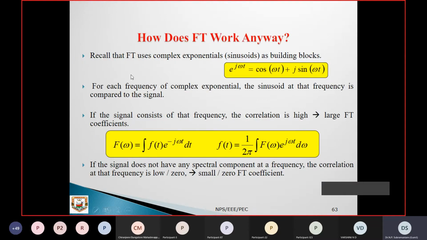Okay. Right. Now, how does the FT work? Recall that the Fourier transform uses complex exponential sinusoids as building blocks. You can have cos plus j sin t, and just operate with our given signals, right? These are fundamentals. There are a lot of tutorials available on Google also, so you can go through them to see how signals are divided into cos function, sin function, everything. If the signal does not have any spectral component, that is, the frequency correlation at that frequency is low or zero, the FT coefficient also becomes zero, right?